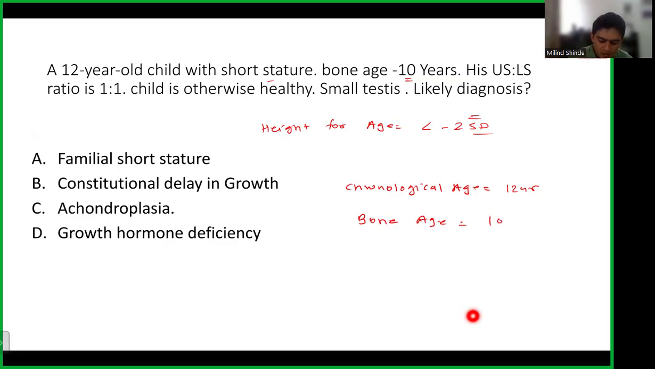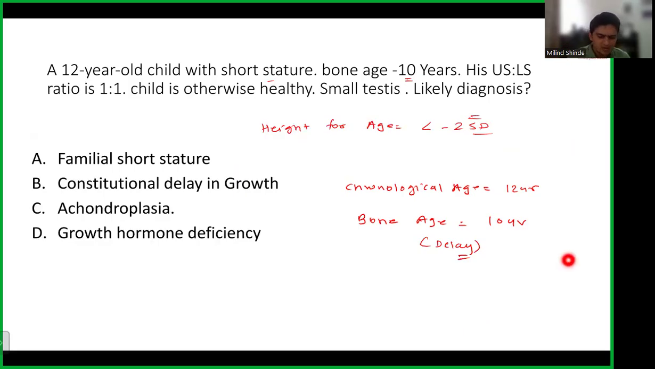Bone age and chronological age go hand in hand. If you are 10 years old, your bone age should be 10. If you are 12 years old, that should also be there. Your bone age and chronological age should match. Here, what we are seeing is a delay. There is a delay in bone age. Second, they're talking about a segment.